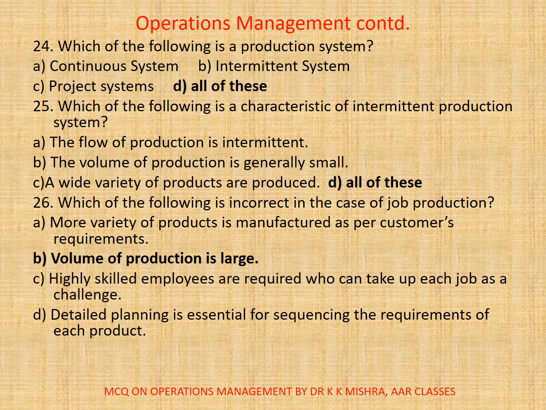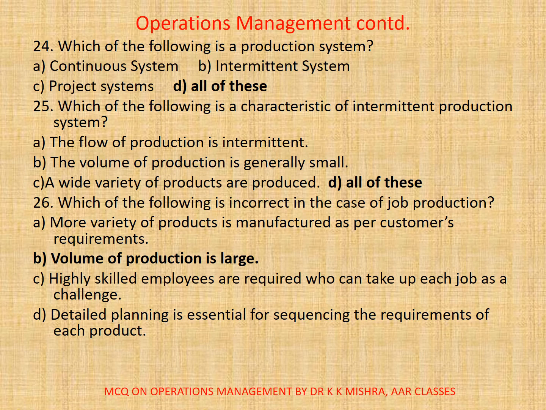25. Which of the following is a characteristic of intermittent production system? A, the flow of production is intermittent, B, the volume of production is generally small, C, a wide variety of products are produced, D, all of these. Here correct option is D, all of these.